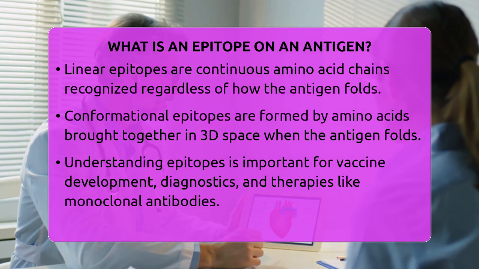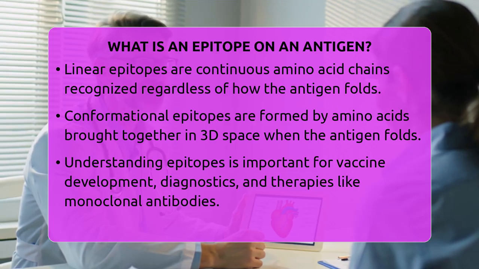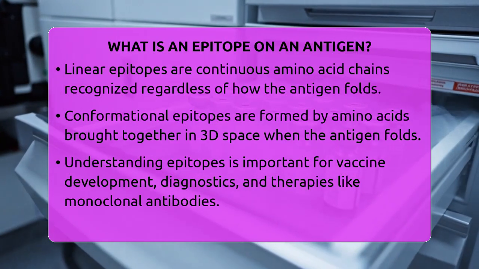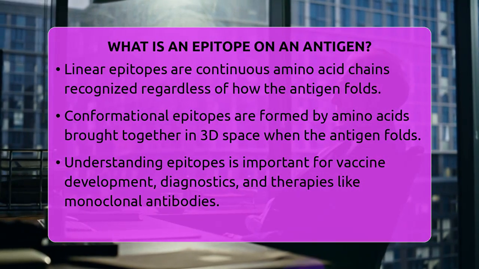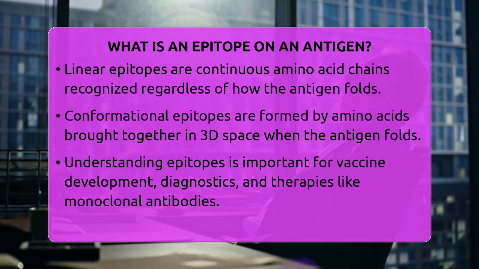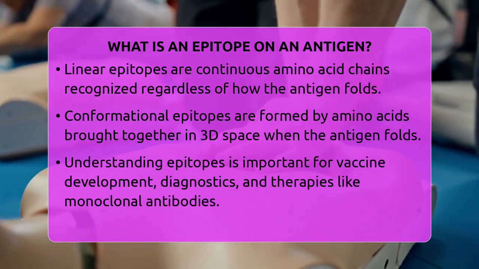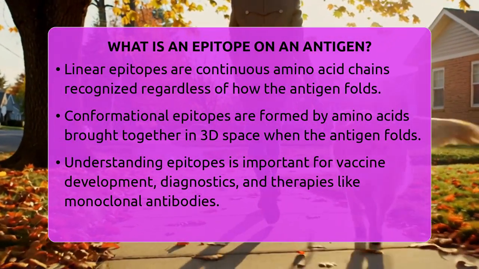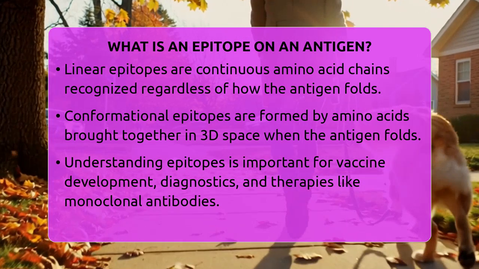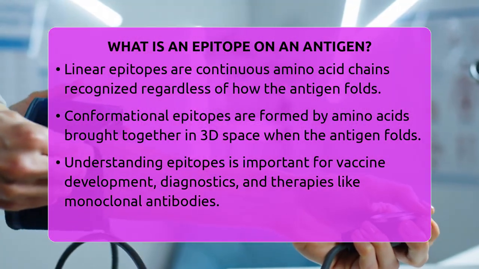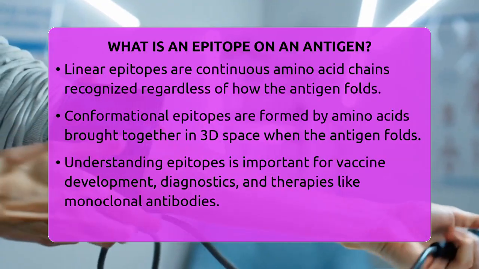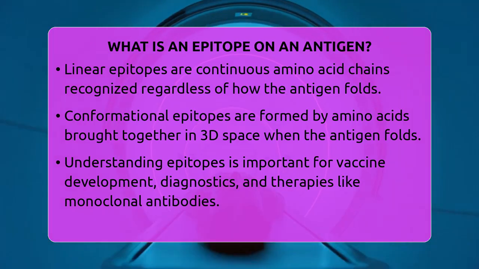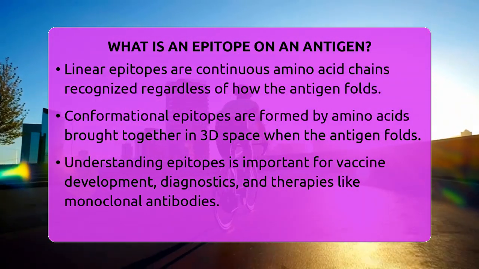Understanding epitopes is key to many aspects of immunology. They guide vaccine development by showing which parts of a pathogen to target. They also help create diagnostic tests that detect specific immune responses and develop therapies like monoclonal antibodies that target disease molecules with precision. In simple terms, an epitope is the exact molecular site on an antigen that the immune system spots and binds to. This tiny region plays a big role in how our immune defenses recognize and respond to threats, keeping us safe from infections and diseases.